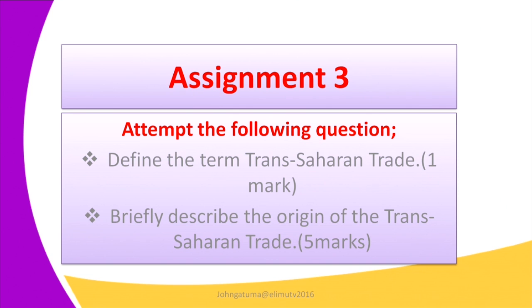Initially, we said they started using the horse, and later they introduced the camel. By use of the camel as the ship of the desert, they were able to trek across the Sahara Desert. So this is how the trade started.